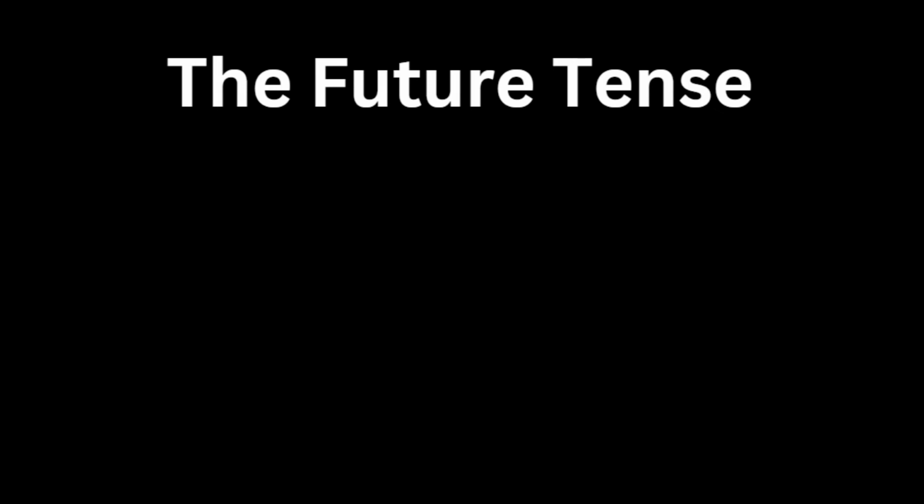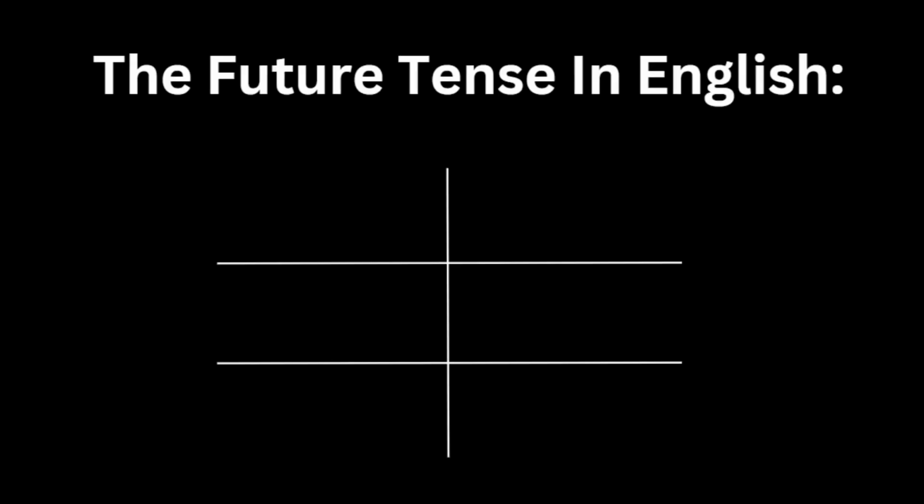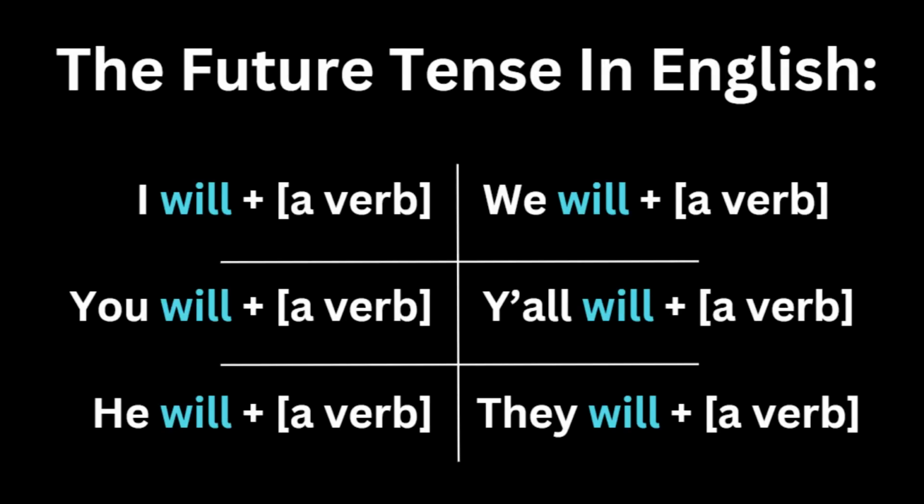The future tense in Spanish indicates an action that will simply happen in the future, hence it's the simple future. In English, it's a very simple concept because it doesn't matter what verb we use, we always put the word will before the verb, which doesn't change the verb itself.